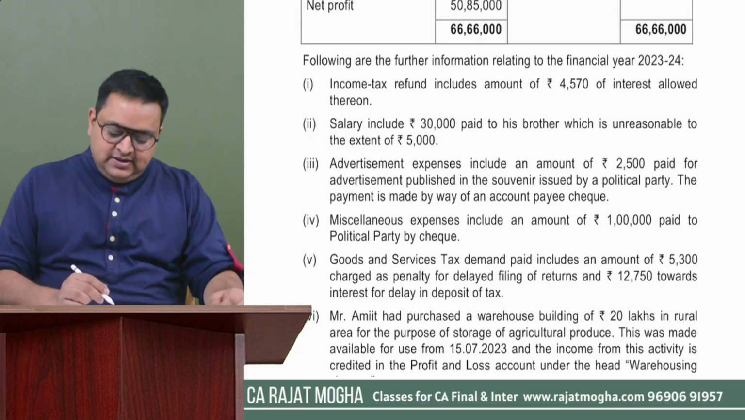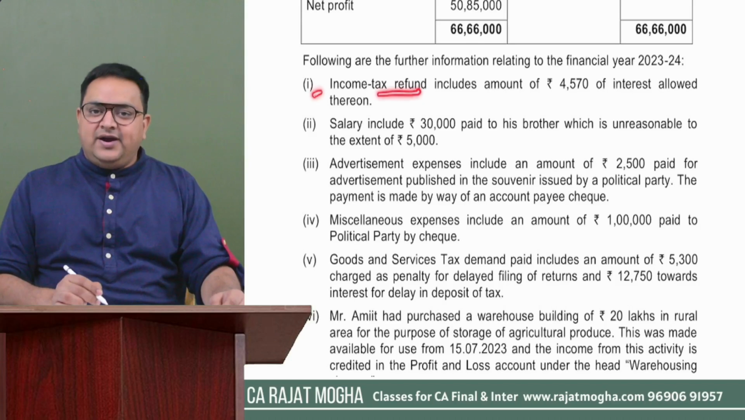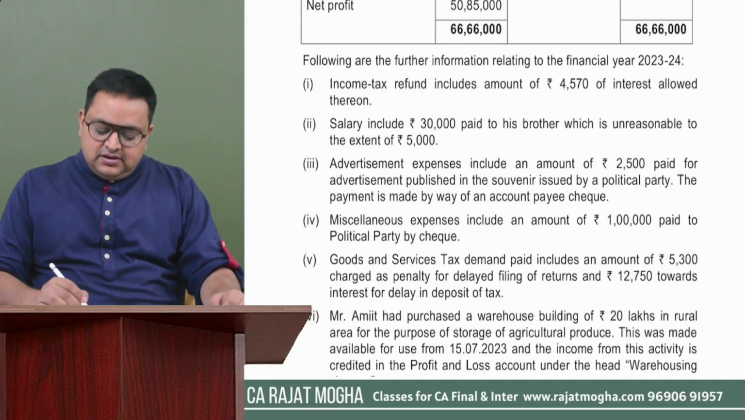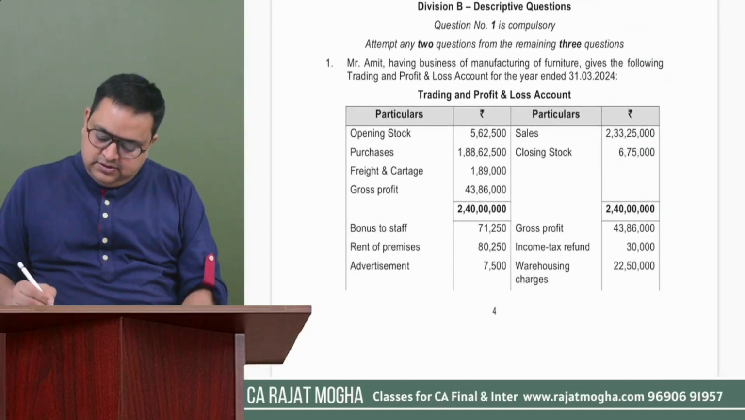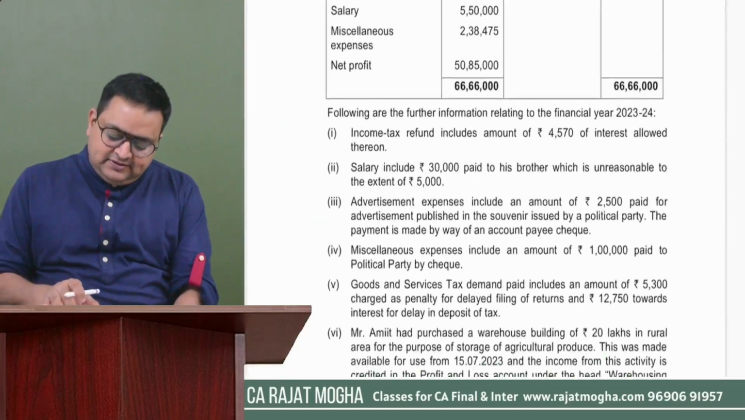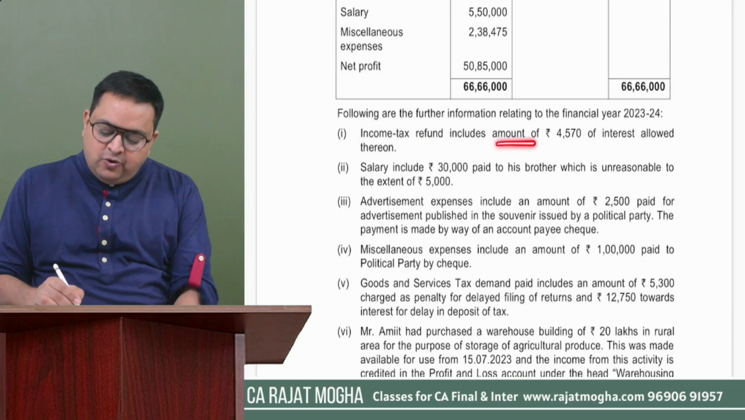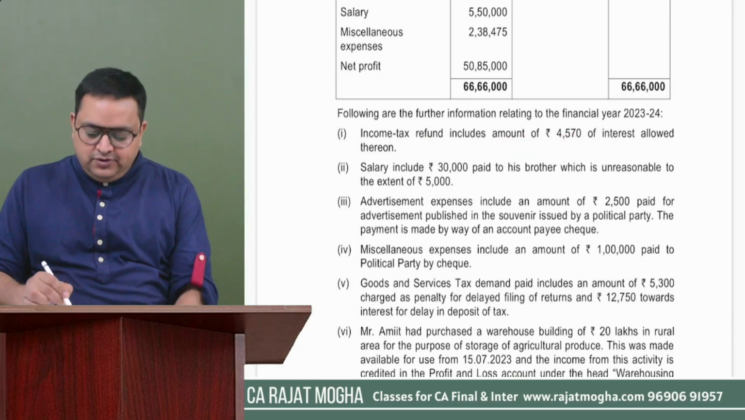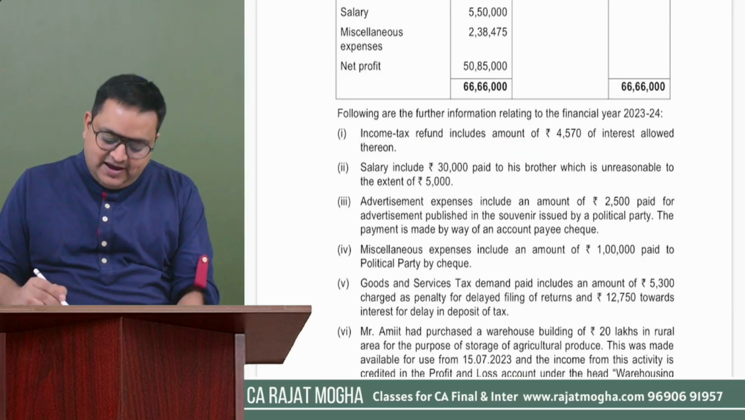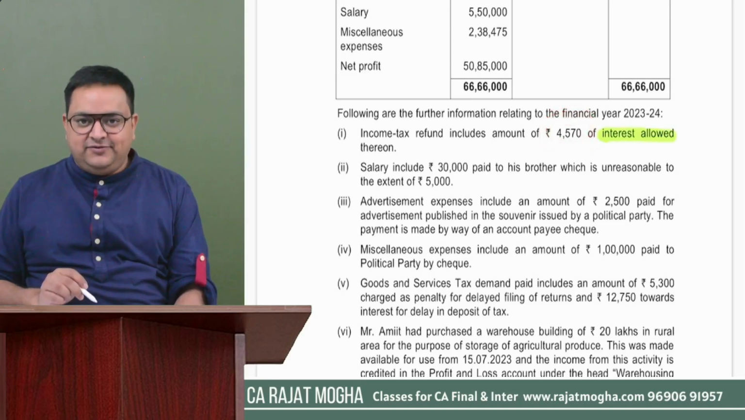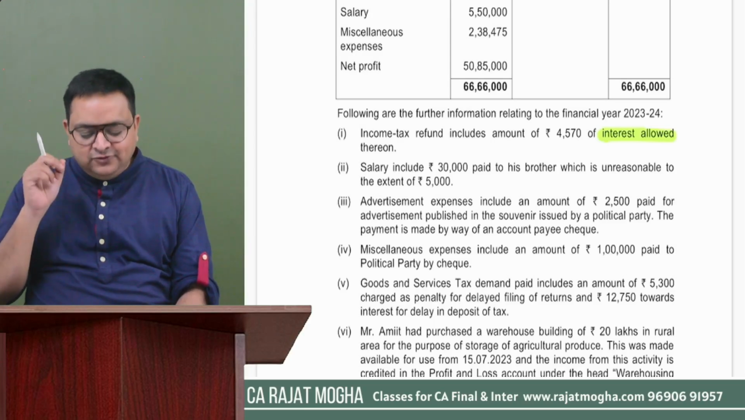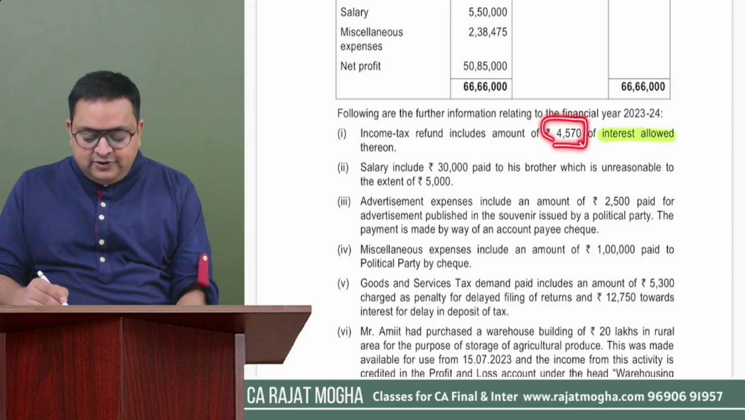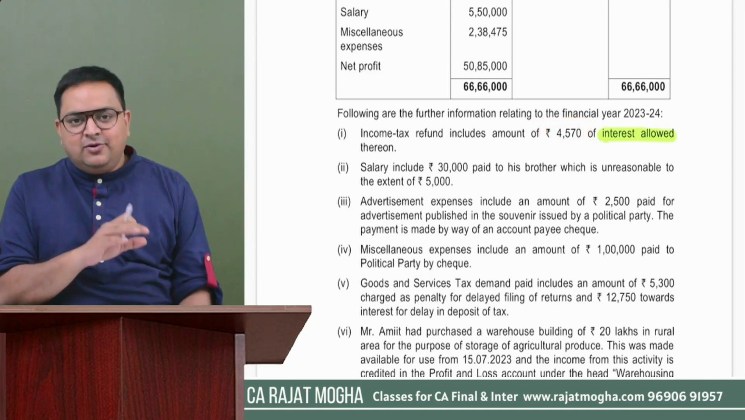It says, first point, income tax refund includes rupees 4570 of interest allowed thereon. Remember that? How much was the amount there? 30,000. So this 4570 is the interest on income tax refund. So out of those 30,000, the entire amount is not income tax refund. Only this amount is related to interest. The remaining amount is income tax refund.